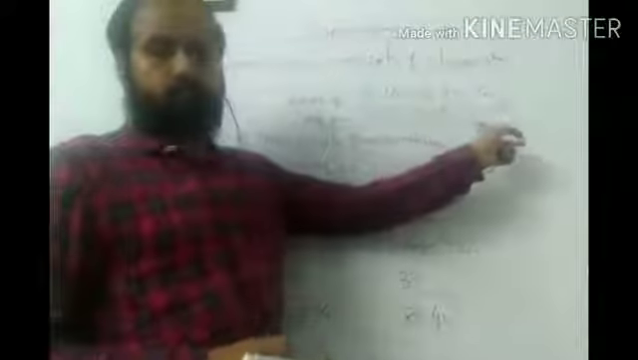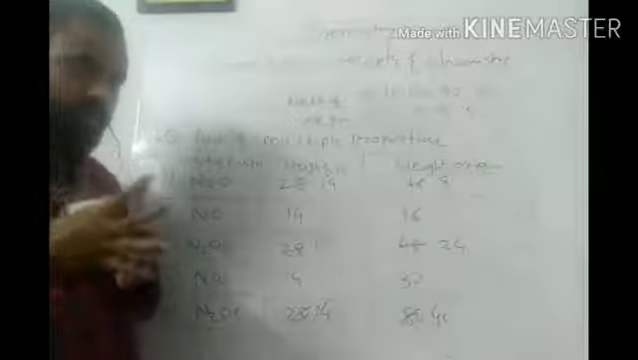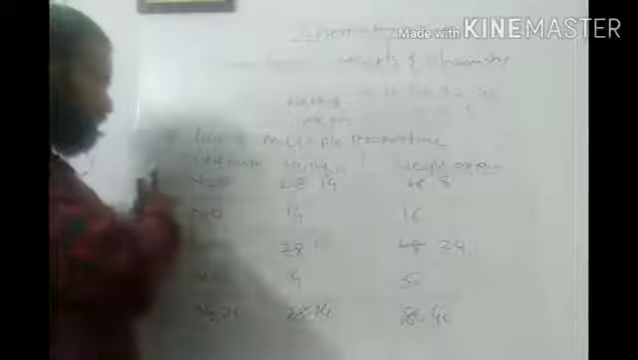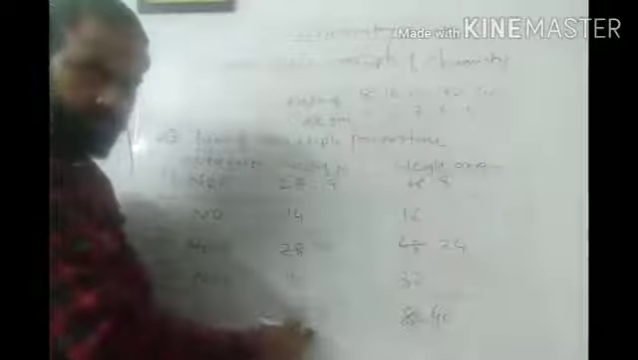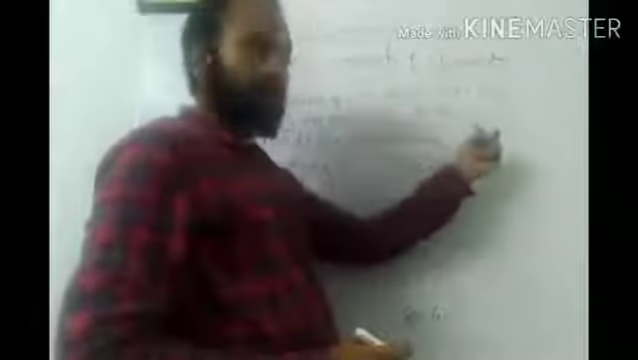So 1 is to 2 is to 3 is to 4 is to 5. So in this way, according to this statement, this law is verified. Again I will repeat this statement. If 2 or more elements combine in order to form 1 or more compounds, and the mass of one element is kept constant, the second element bears a whole number ratio to each other. Okay, this is the statement of the law of multiple proportions.